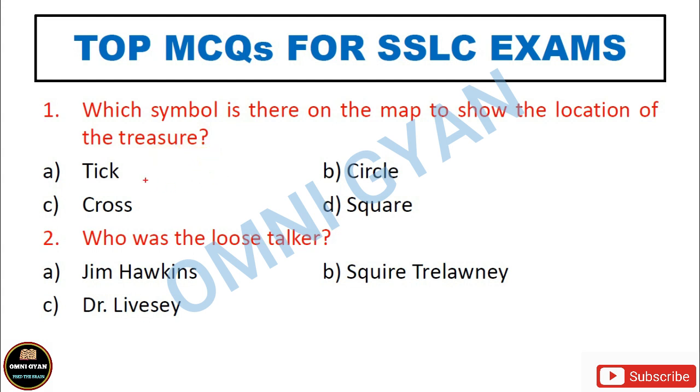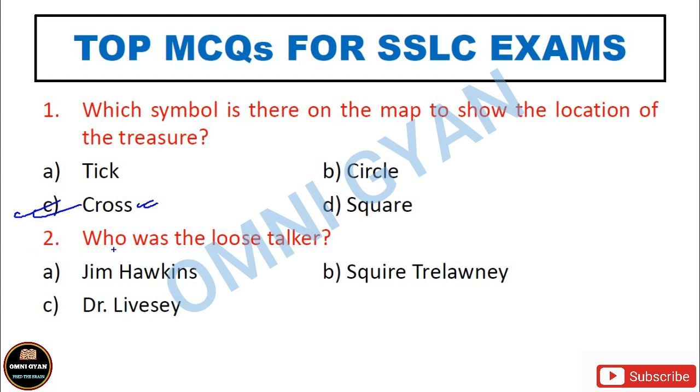Okay, so our first question here is, which symbol is there on the map to show the location of the treasure? Was it a tick mark? Was it a circle? Was it a cross? Or was it a square? So what do you think? You can take 2-3 seconds and then reply. Okay, I'll go on answering. So the correct answer is cross. The symbol was a cross mark on the map to show the location of the treasure with the latitude and the longitudes, right?